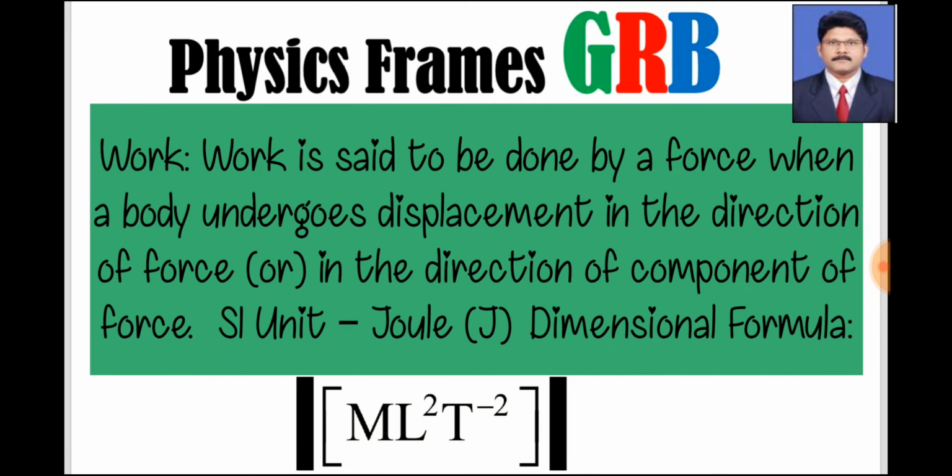Work definition: work is said to be done by a force when a body undergoes displacement in the direction of force or in the direction of a component of force. Components means two components, that is horizontal component and vertical component. The SI unit is joule and the dimensional formula is M power 1 L power 2 T power minus 2.